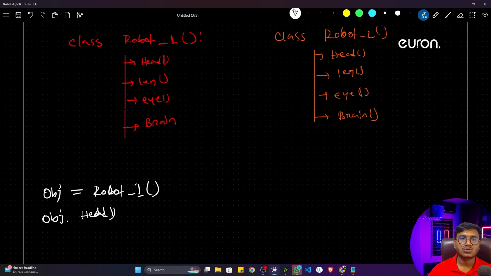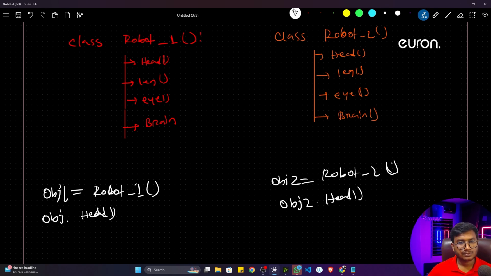Now let's say I want to access robot 2 head. What I will do, I'll create another object. Let's say obj is equal to robot 2. I will call this object 1, this object 2. Now I'll just write object 2 dot head. Now it will execute my robot 2 head functionality.